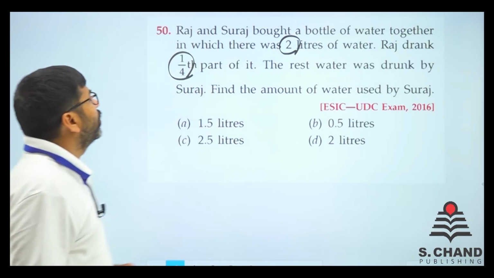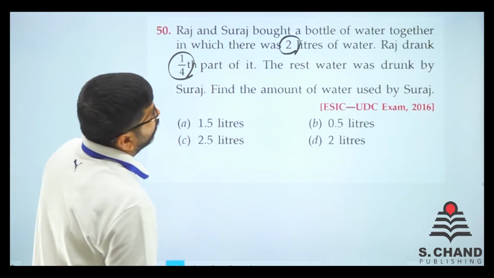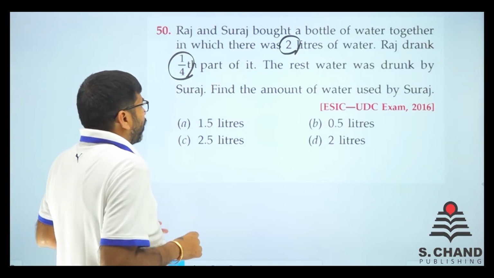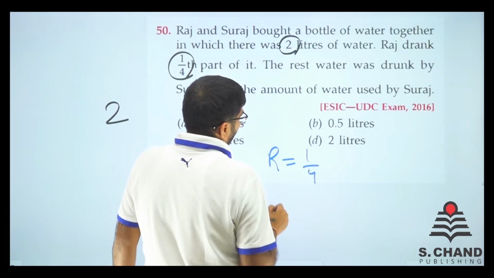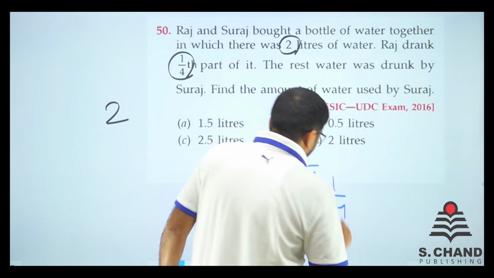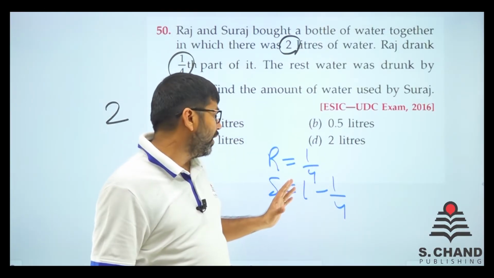That is it. So 2 liters is there. Out of 2 liters, Raj drank 1/4. So Suraj will drink 1 minus 1/4, because that is the total part when 1/4 is drunk by Raj.